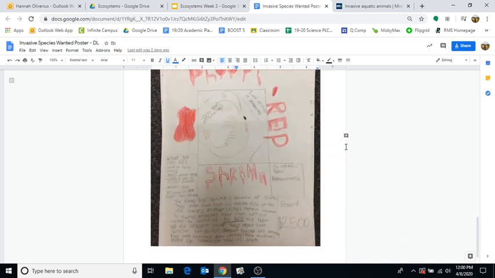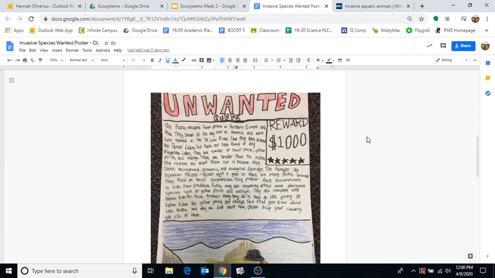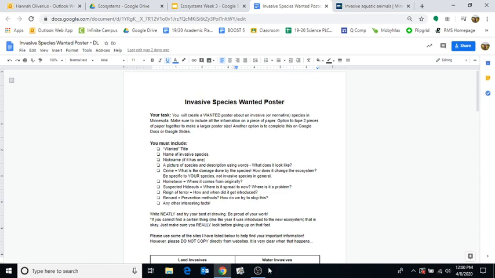Most unwanted, the bloody red shrimp, which is another one. What you can do, what it looks like. Do not do this. This is where they're from. This is their scientific name. So those are just some clever examples I saw there. So again, this is on the Google Classroom page for you to look at.